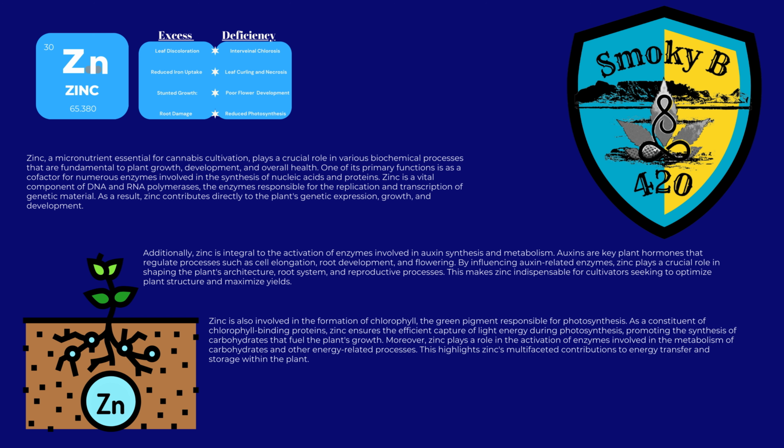Zinc is also involved in the formation of chlorophyll, the green pigment responsible for photosynthesis. As a constituent of chlorophyll-binding proteins, zinc ensures the efficient capture of light energy during photosynthesis, promoting the synthesis of carbohydrates that fuel the plant's growth. Moreover, zinc plays a role in the activation of enzymes involved in the metabolism of carbohydrates and other energy-related processes. This highlights zinc's multifaceted contributions to energy transfer and storage within the plant.